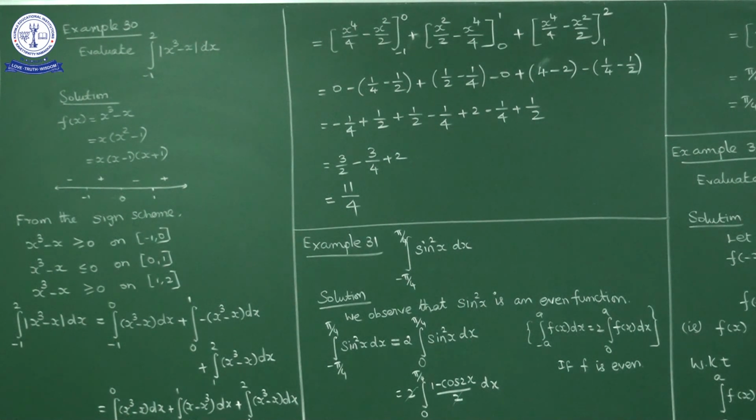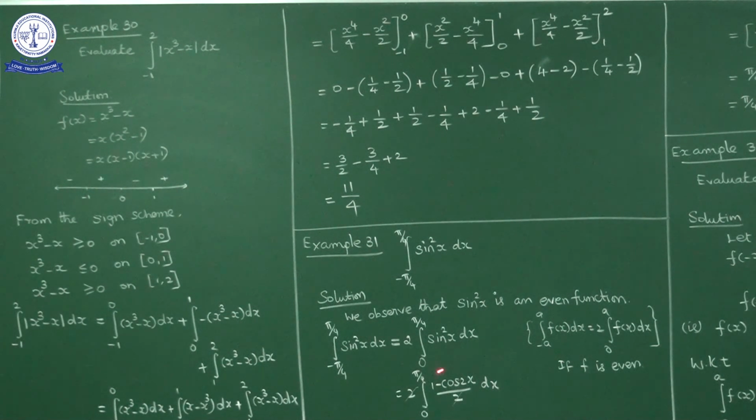Now here we don't have a direct integration formula for sin square. So sin square theta we can write as 1 minus cos 2 theta by 2. Sin square theta equals 1 minus cos 2 theta by 2. So using this, sin square x I'll write as 1 minus cos 2x by 2. So 2 into integral 0 to pi by 4, 1 minus cos 2x by 2. This 2 gets cancelled. So what we have is integral 0 to pi by 4, 1 minus cos 2x dx.